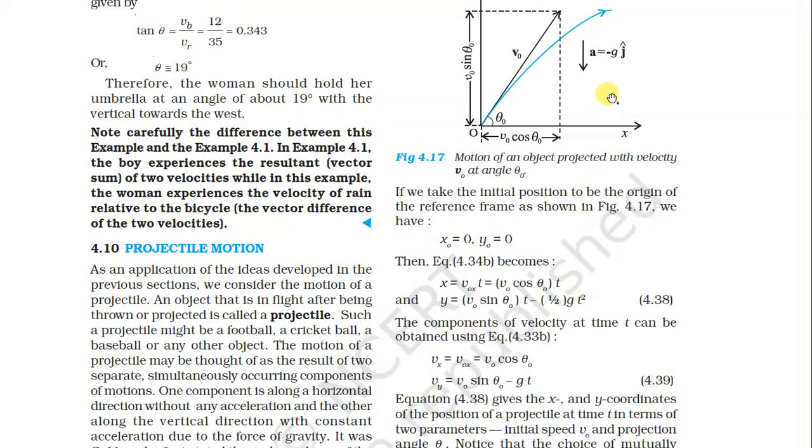Why? Since the value of g is there, we get y equals v0 t minus 1/2 g t square. From this equation, v0y into t plus 1/2 a t square, but here our g is negative, so minus 1/2 g into t square. So the components of velocity at time t can be obtained using these equations.